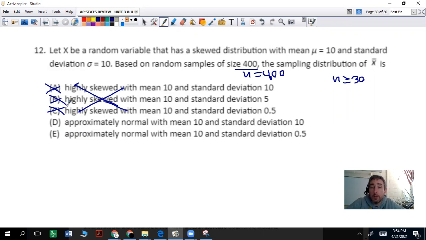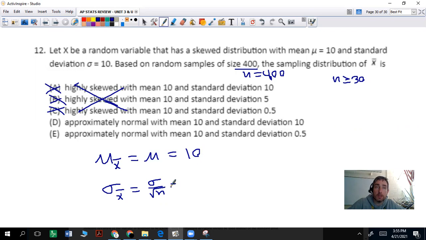I want you to basically do what we did in the previous problem. Find out what that standard deviation is based off the sample size. The mean of the sampling distribution is the population mean, so we know that's 10. The standard deviation of the sampling distribution is the population standard deviation divided by the square root of n. So that's 10 divided by the square root of 400. The square root of 400 is 20, so 10 over 20, or you can use your calculator, is 0.5.